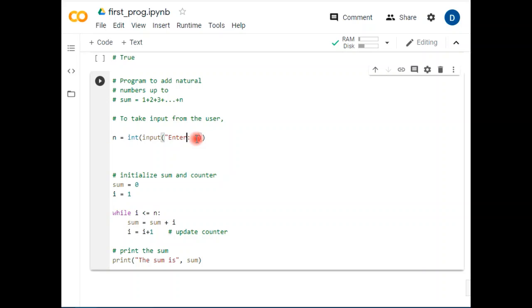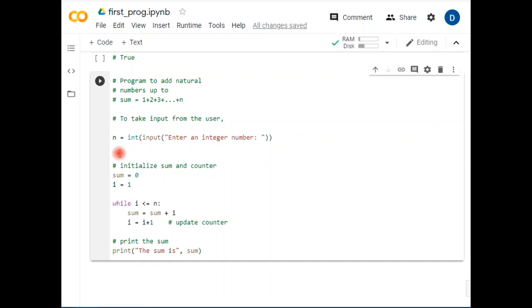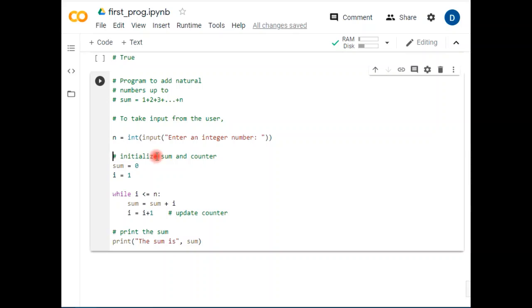You may also write something as per your choice: Enter an integer number. So this is the option or the choice given to the user. Or you may limit it up to 10, up to 50, up to 600 and so on. But here we have created a while loop. This is the beauty of the while loop, because we know that it can run an infinite number of times.